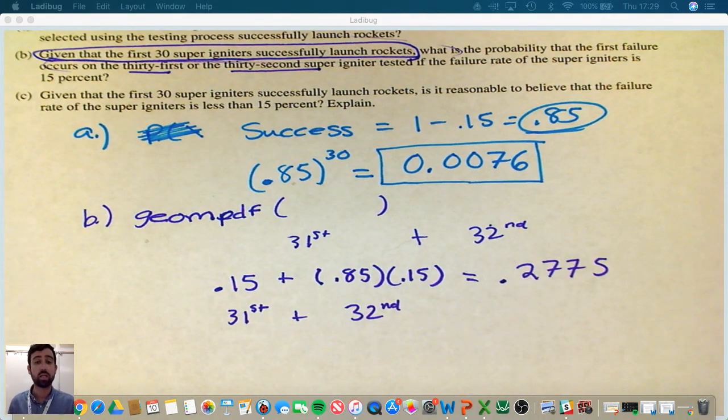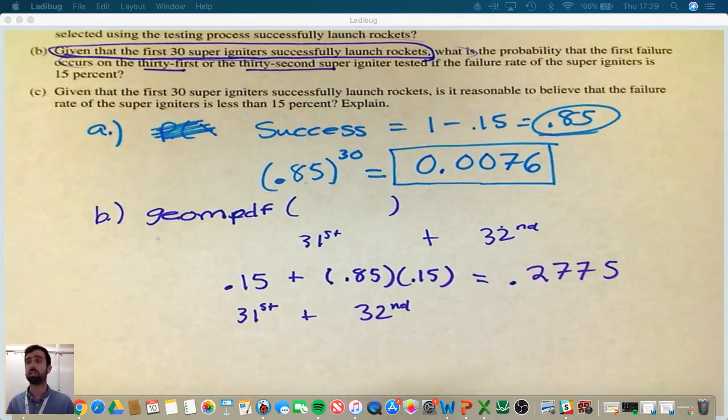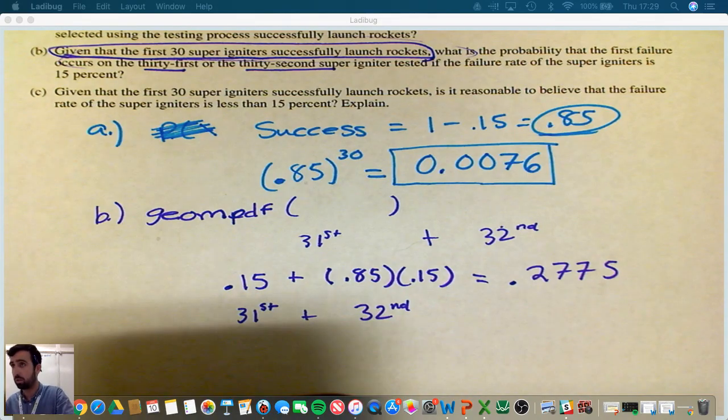So once again, because they said that the first 30 were successes, we don't care about those anymore. We want to know what's the probability that the next one fails or the 32nd is the first one to fail.